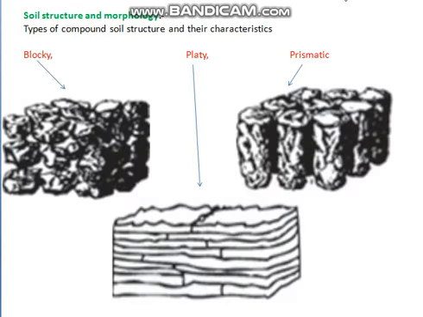Next property is the soil structure and morphology. So morphology means how does the soil look like. So it could be blocky, it could be platy, and it could be prismatic.